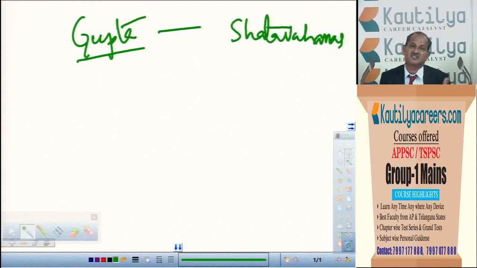A question can be asked about the personalities. Samudragupta is a very, very important personality who achieved political unity mainly. Of course, later it was continued by Chandragupta II also. So if you talk about the personalities, Samudragupta is a very important personality for the Gupta period, and Chandragupta II also. Then a general question can be asked here, the salient features of the Gupta period can also be asked.